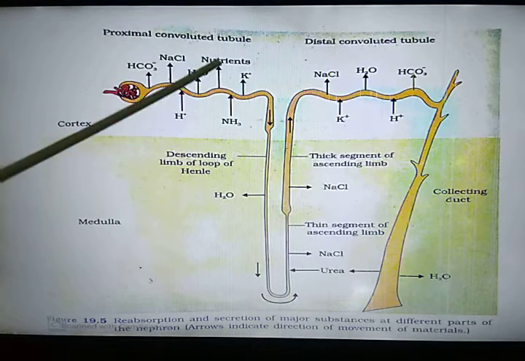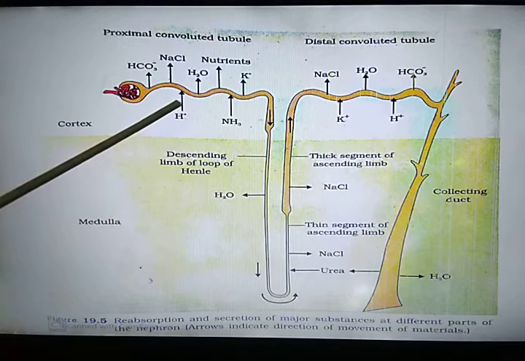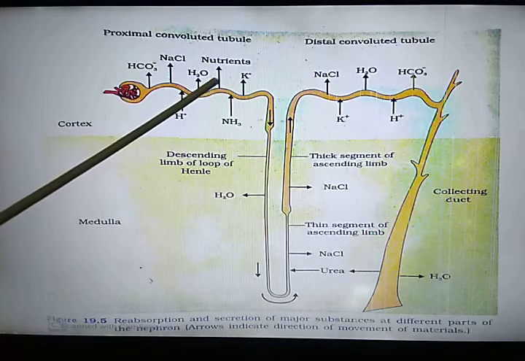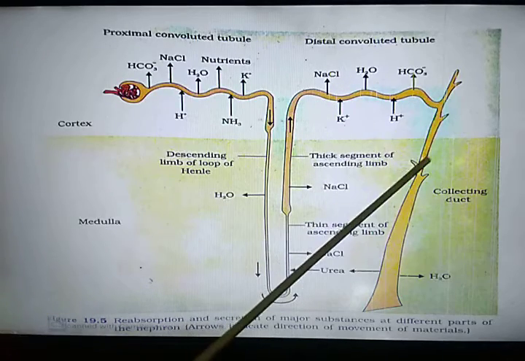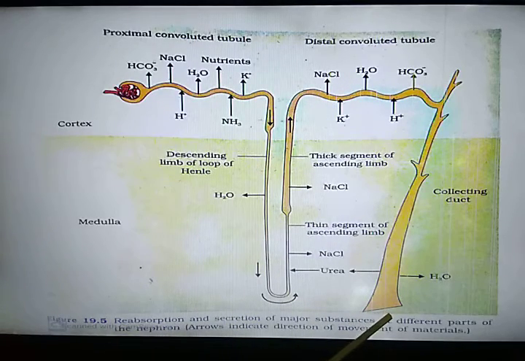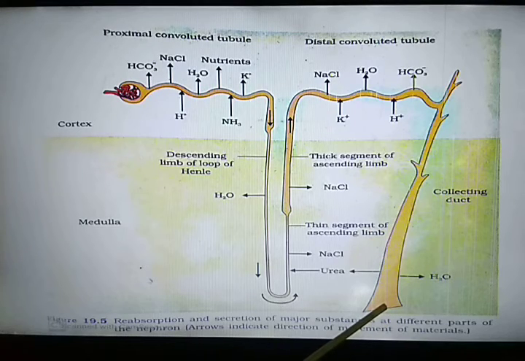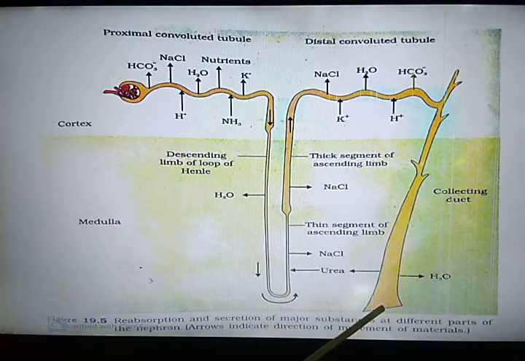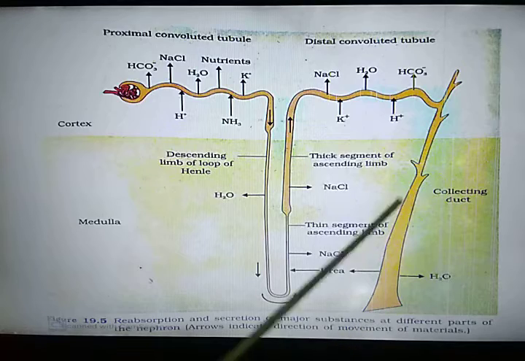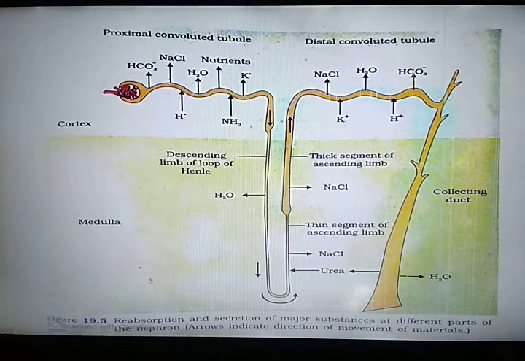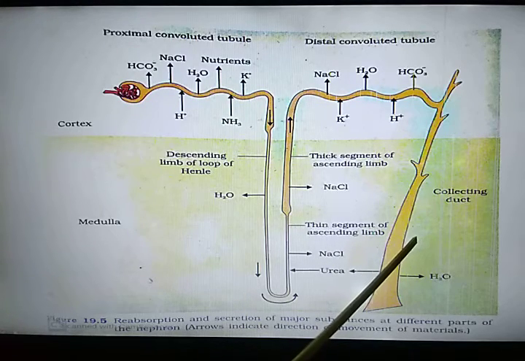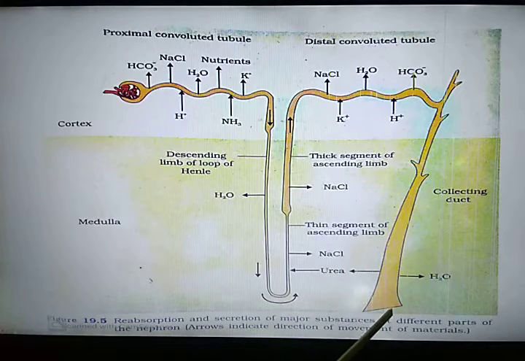It means 99% of the glomerular filtrate is reabsorbed by the tubular part of the nephron, which results in production of only 1.5 liter of urine out of 180 liters of glomerular filtrate. Okay, so it means maximum reabsorption, 99% of reabsorption of glomerular filtrate takes place into the blood present in the peritubular capillaries, and the urine is concentrated, which consists of waste material. With this, the topic is complete.